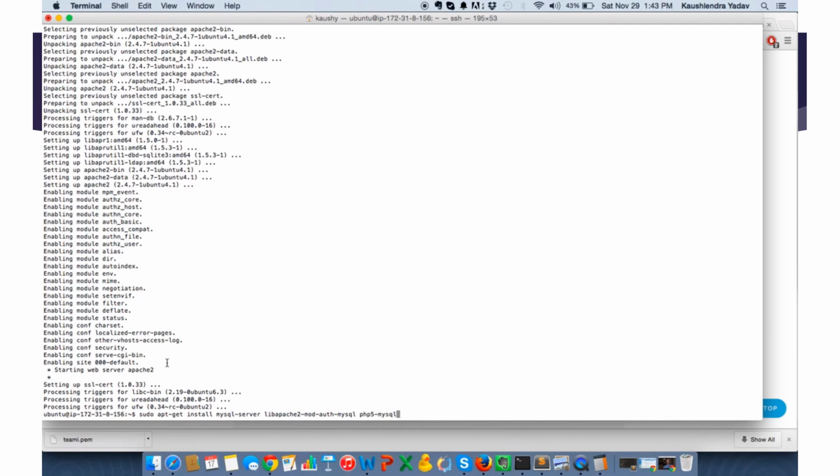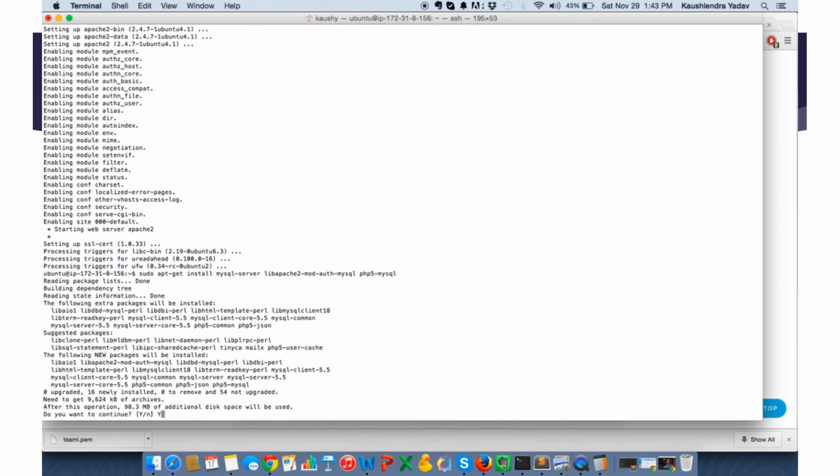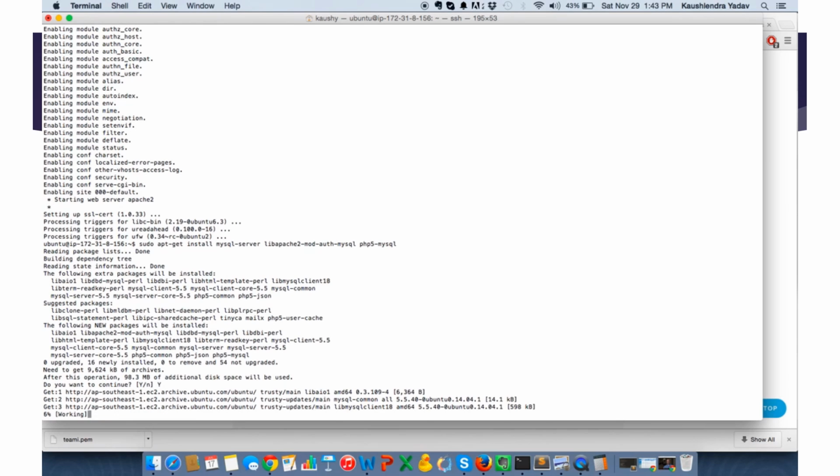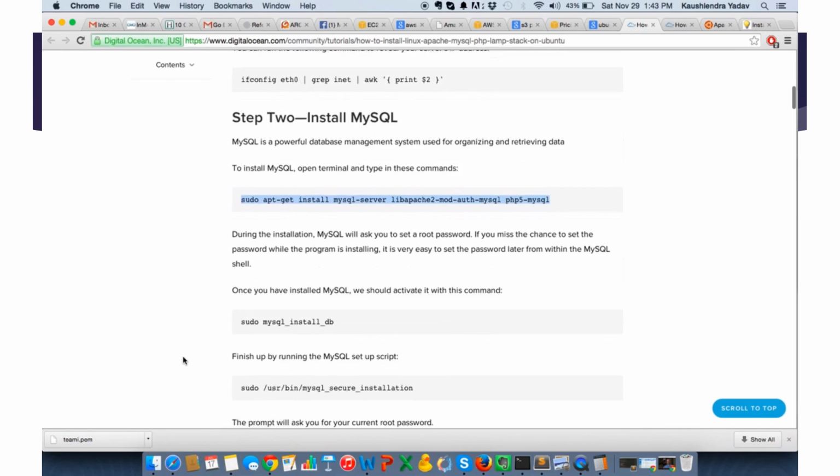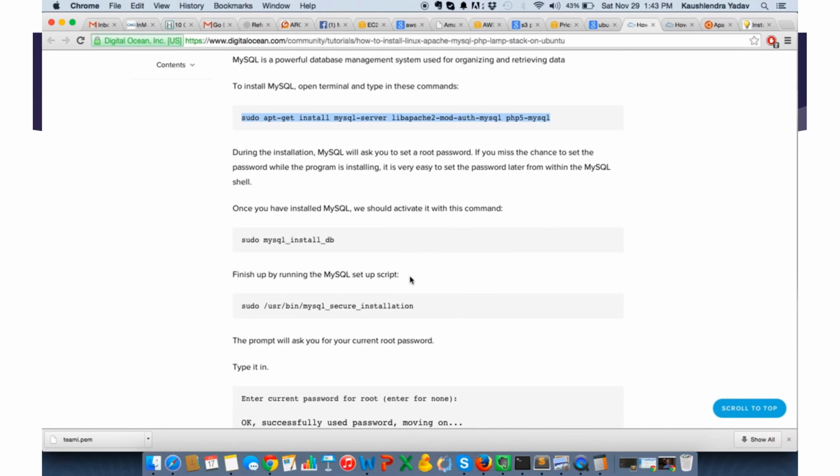lib Apache 2 mod auth MySQL, PHP 5 MySQL. What is this libapache2-mod-auth-mysql? Some Apache authentication module. So this is always needed, so that Apache would be able to know where MySQL is. So once you have installed MySQL, you should activate it.